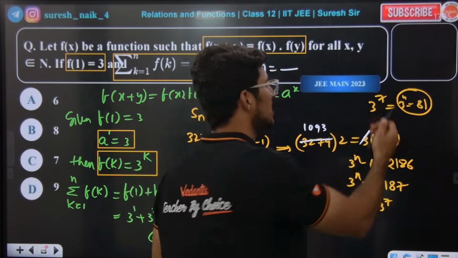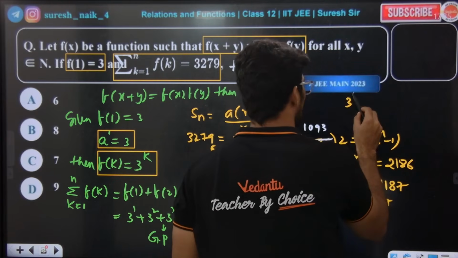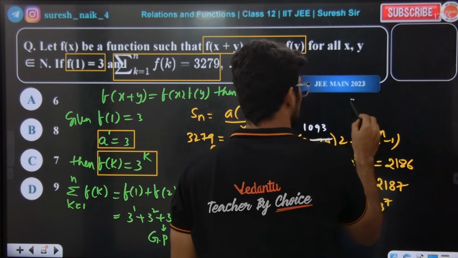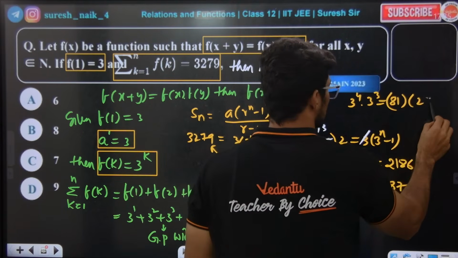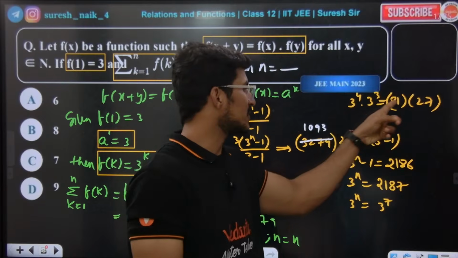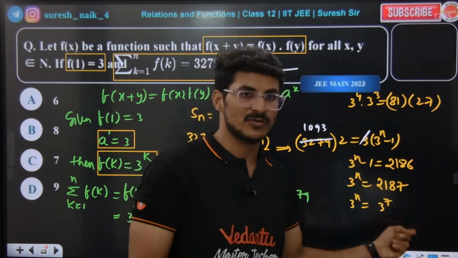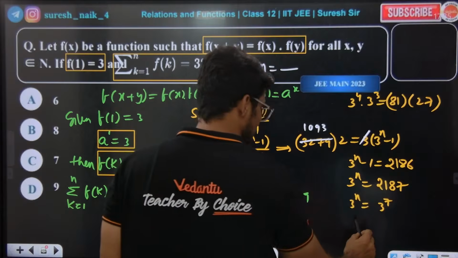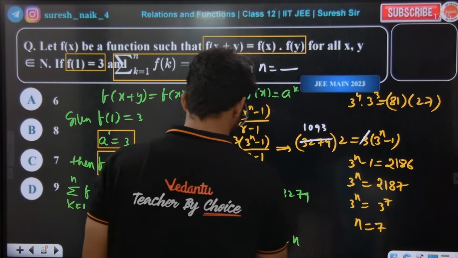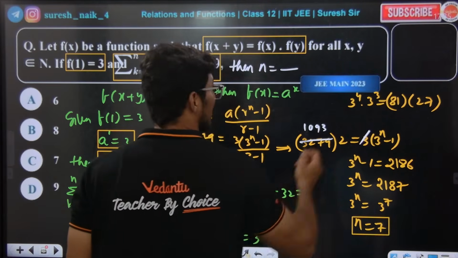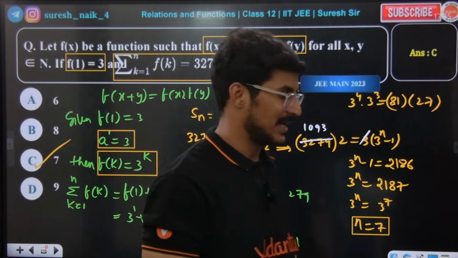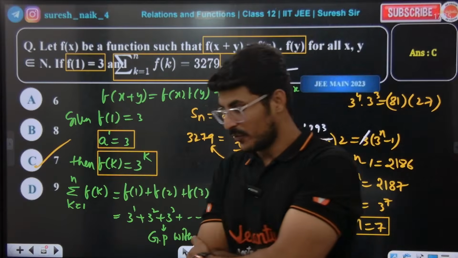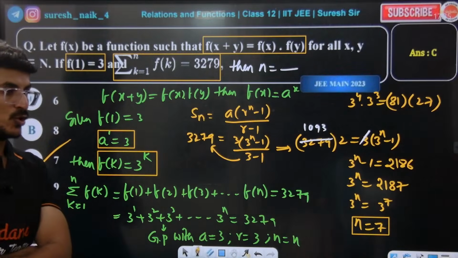So please check 3 power of 7. 3 power of 4 is 81, right? 3 power of 4 into 3 power of 3, that is 81 into 27. Check. So the unit digit of 3 power of 7 will be 7. So 3 power of 7 should be 2187. So n is equal to 7 basically. Are you all clear? C is the right answer. Very good. Congratulations to all those who got the right answer.